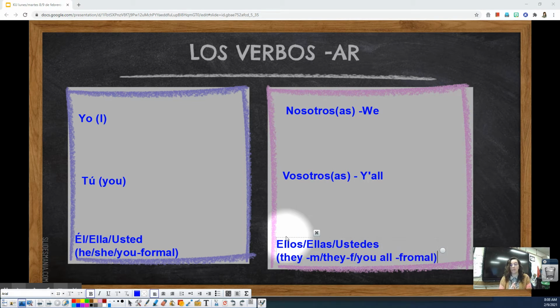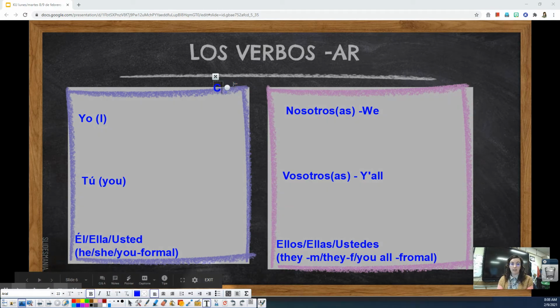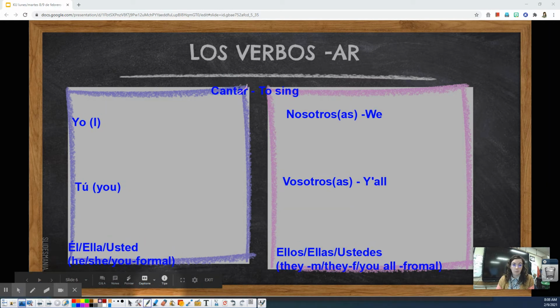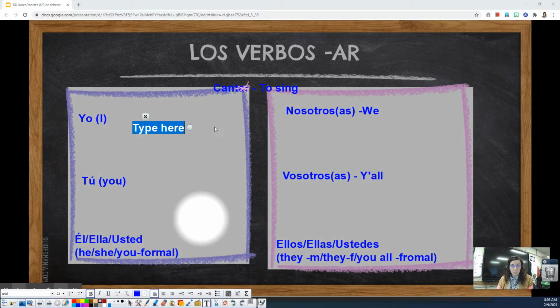So now that we've got our pronouns, let's talk about how to conjugate AR verbs in the present tense. Our first step is we take off the ending. So if I have a verb like cantar, which means to sing, I'm going to take off the AR. Boom, no more. Goodbye. Adiós. Then I have to add a proper ending based on the pronoun. So the endings are respectively: